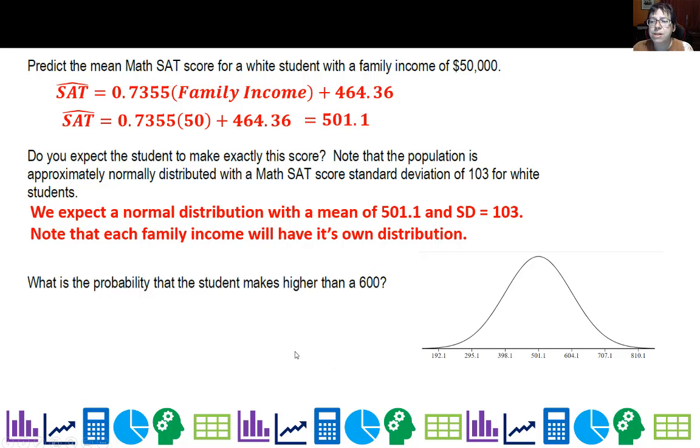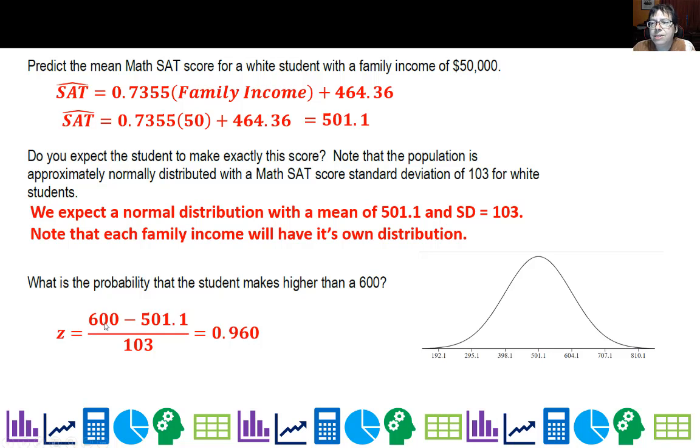So what's the probability that the student makes higher than a 600? Well, hopefully pretty good. We find our test statistic, 0.960. Notice I'm not dividing by sample size here because I'm just looking at one individual. If you wanted to divide by sample size, it is 1, and the square root of 1 is 1. There you go.